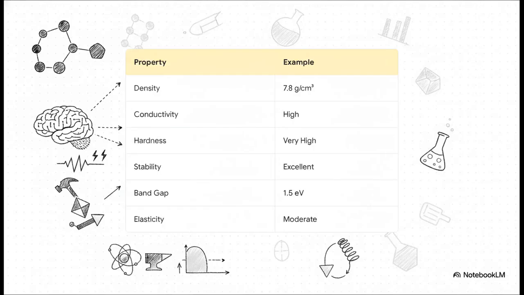These AI models feed on vast datasets of specific properties, things like density, conductivity, hardness, thermal stability, and elasticity. Being able to computationally predict something highly specific, like saying, okay, we need an exact 1.5 electron-volt band gap for this new semiconductor, saves immense amounts of time and money. It essentially eliminates thousands of dead-end physical experiments right out of the gate.